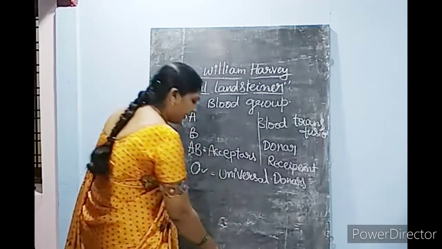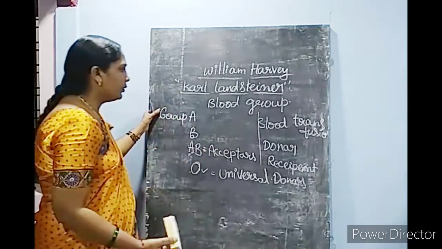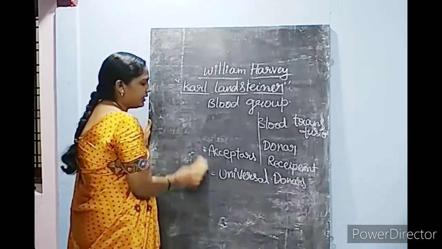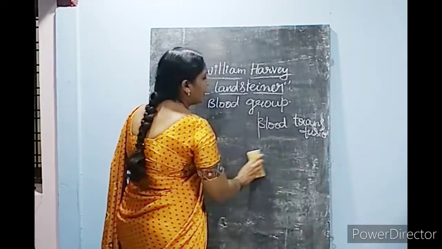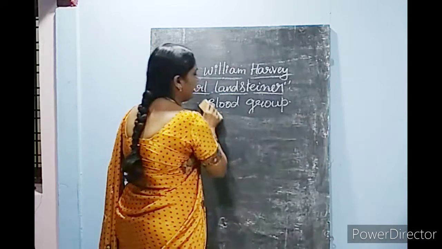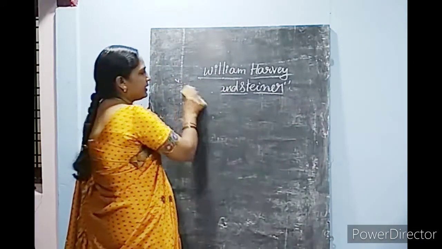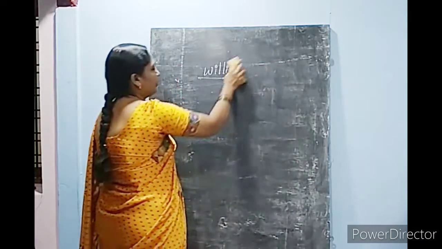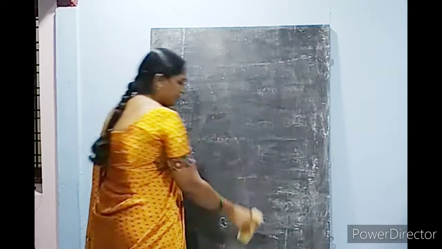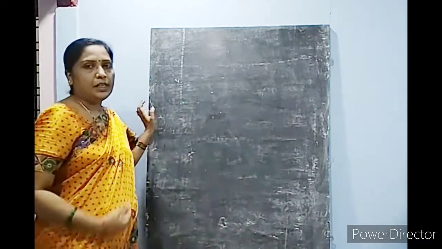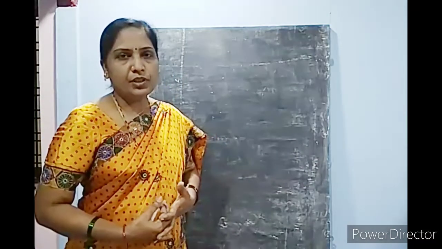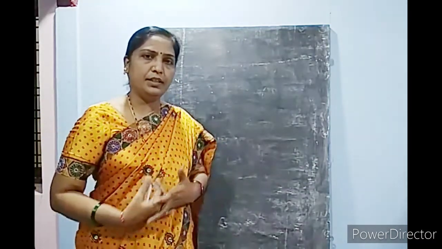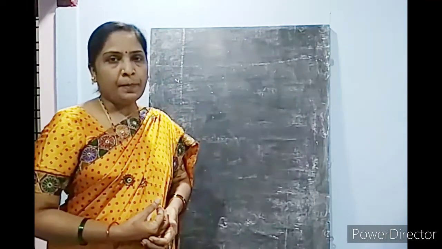And you will also read in higher classes about the Rh factor and how A positive and B positive are different. Now here you learned about the scientists who found blood transfusion, blood groups, and who first spoke about the circulatory system. This all you learned, right?